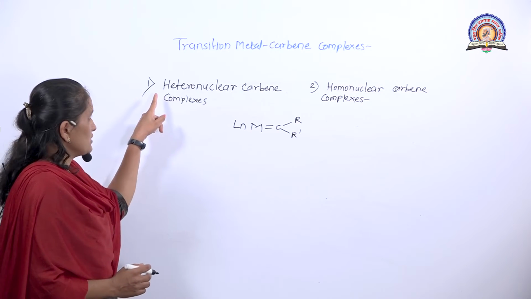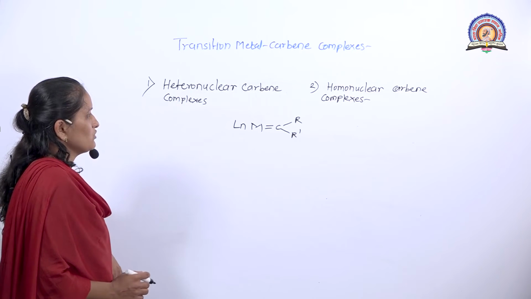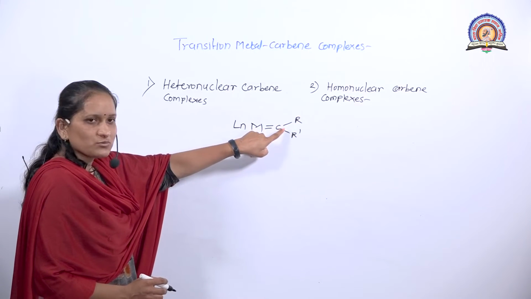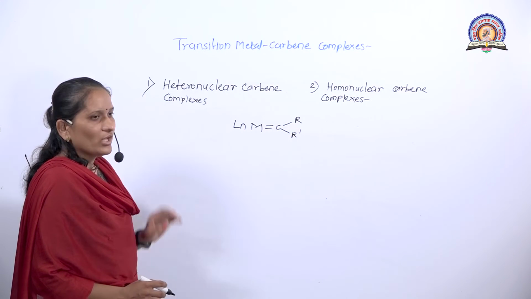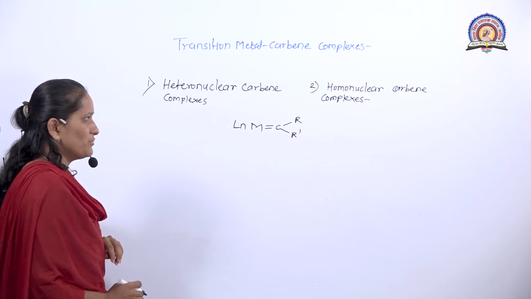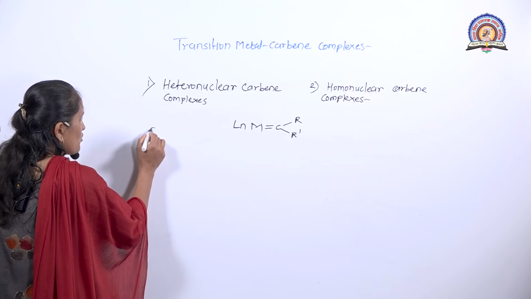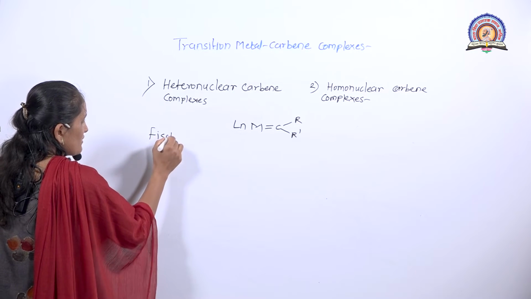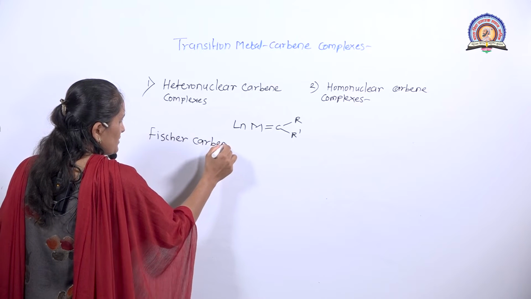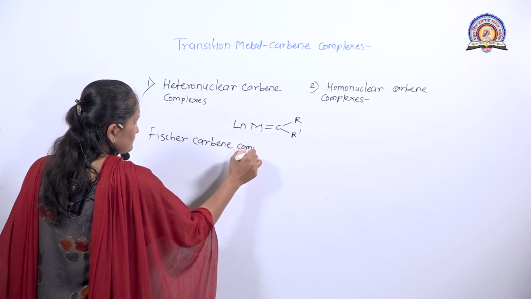First we discuss the heteronuclear carbene complexes. When the R group, that is the substituent on the carbon atom, is a heteroatom, then this is called a heteronuclear carbene complex, or it is also called a Fischer carbene complex.